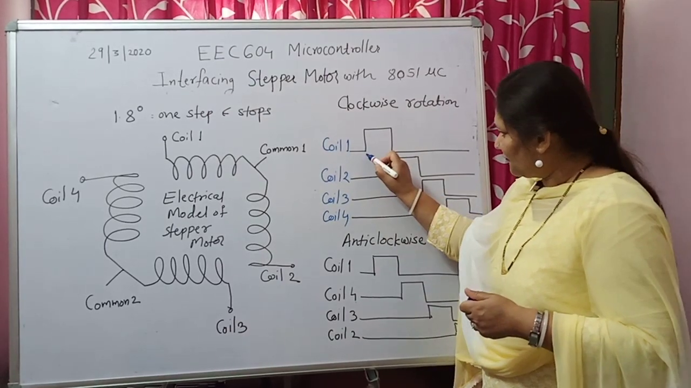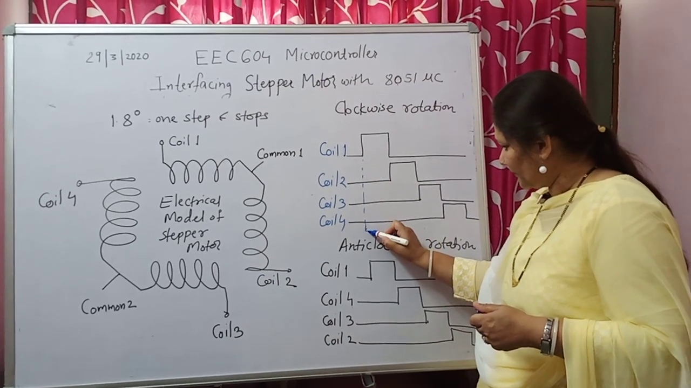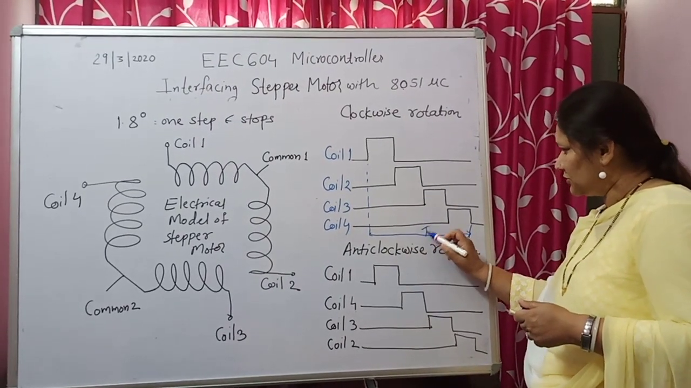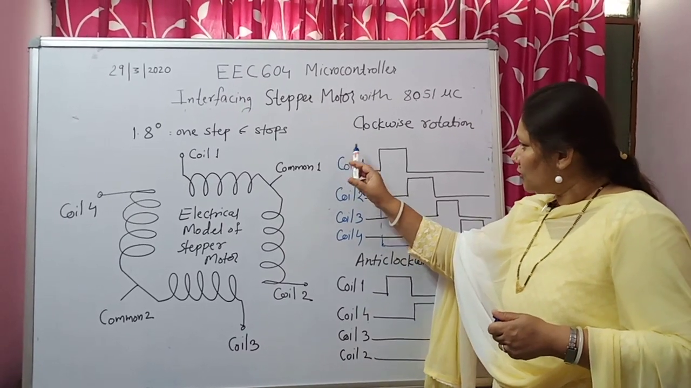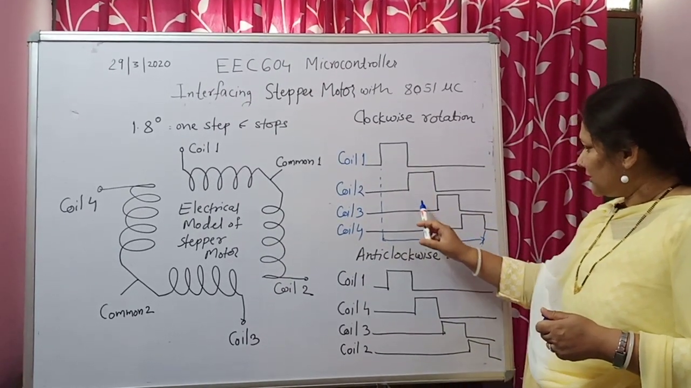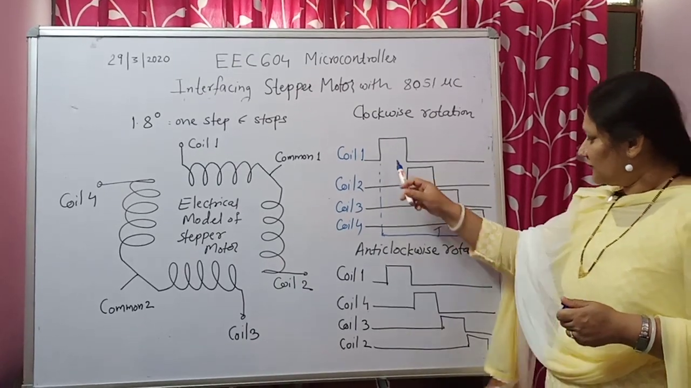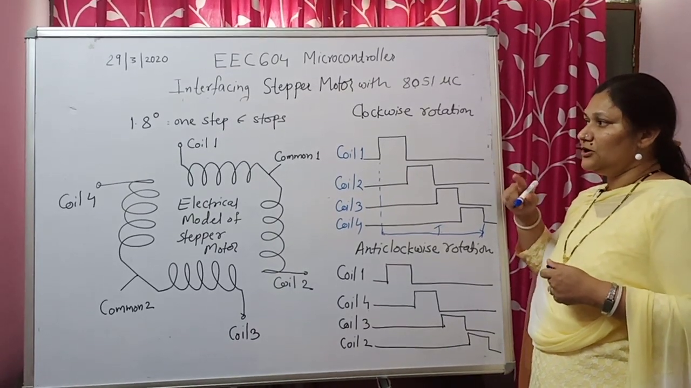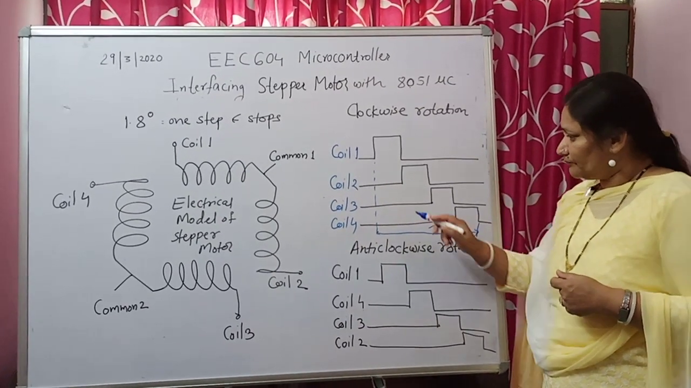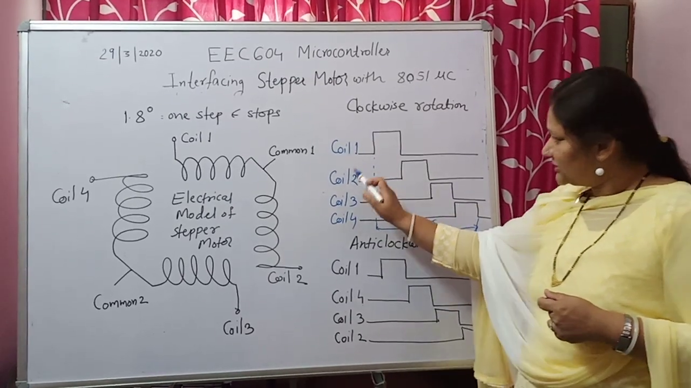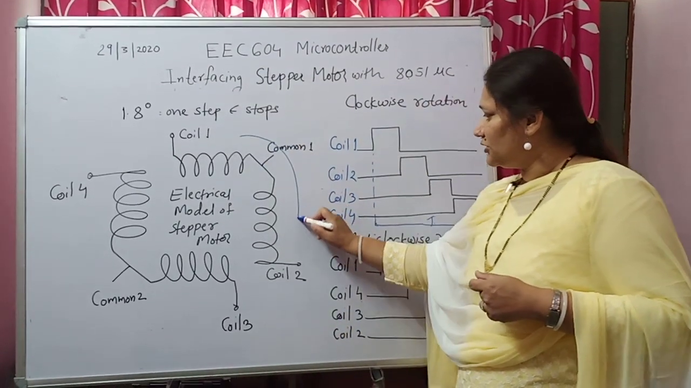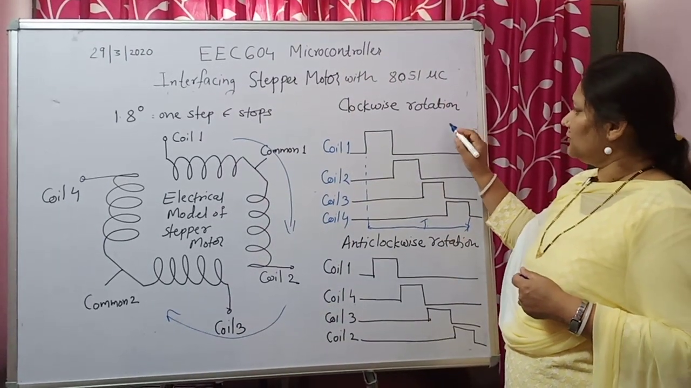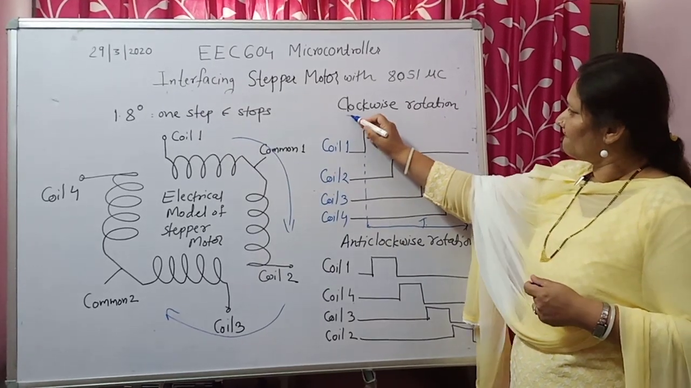So when you start from this particular instant, your one step will be covered in this much duration. As long as all the coils are getting energized one by one, after completion of the coil 4 stage, the stepper motor will move for one step. So if you are giving the supply in this manner, coil 1, coil 2, coil 3 and coil 4, then the stepper motor will move in the clockwise direction.